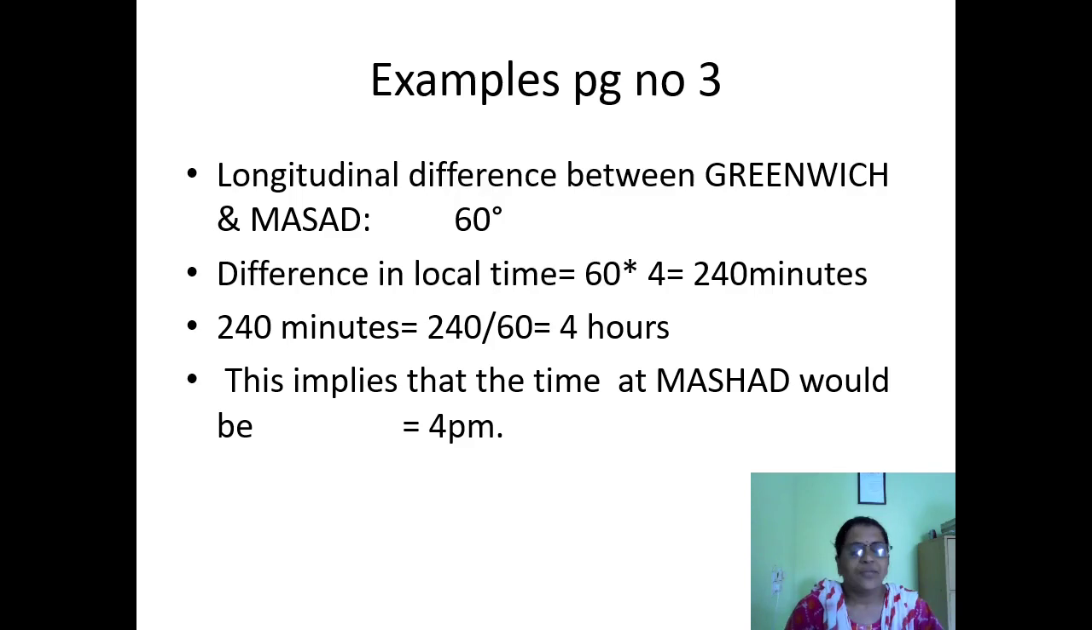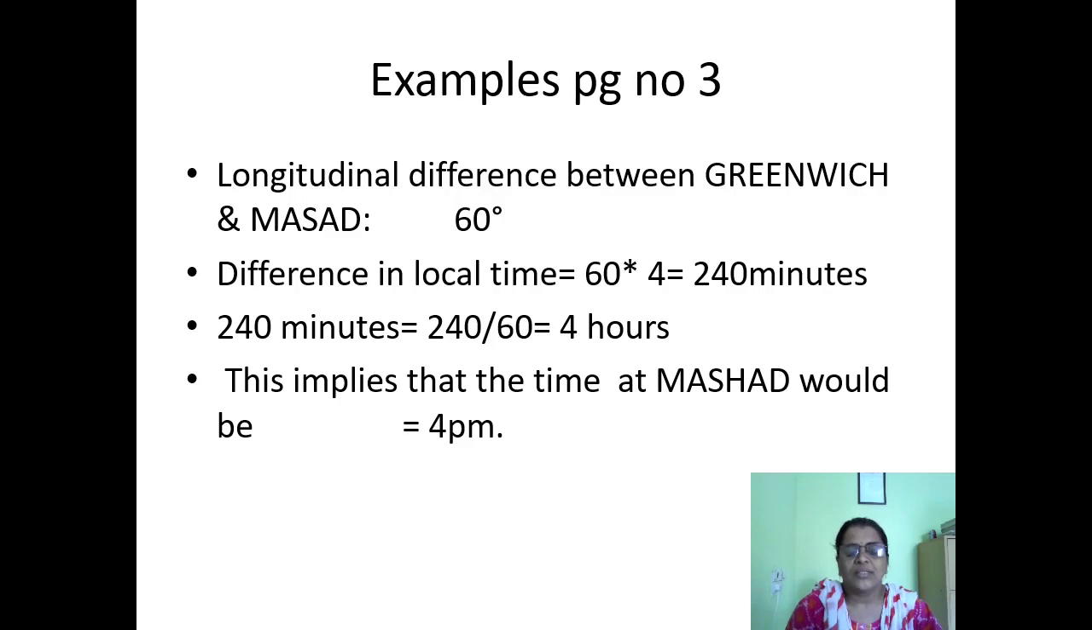As we know, Mashhad is in Iran and the longitude passing through Mashhad is 60 degrees east. The longitudinal difference between Greenwich and Mashhad is 60 degrees. So the difference in local time is 60 multiplied by 4, which is equal to 240 minutes.